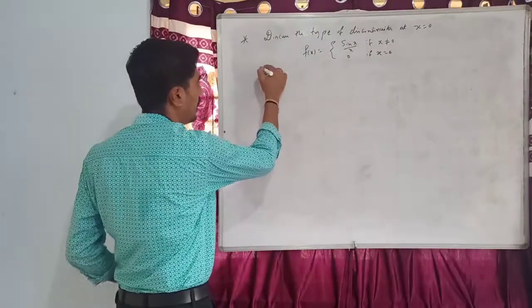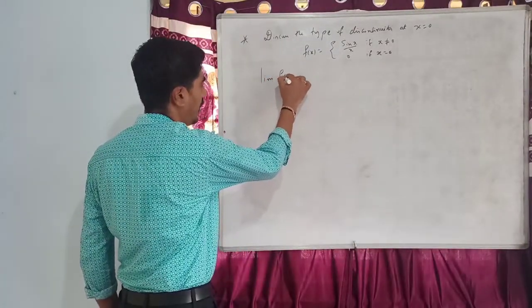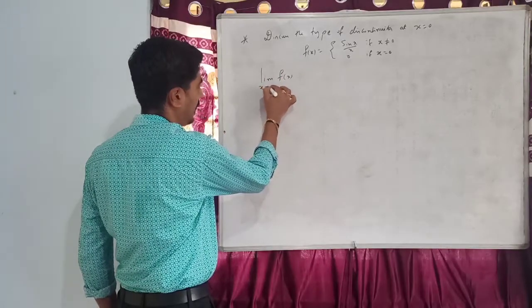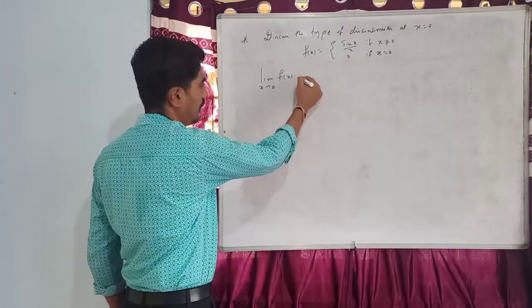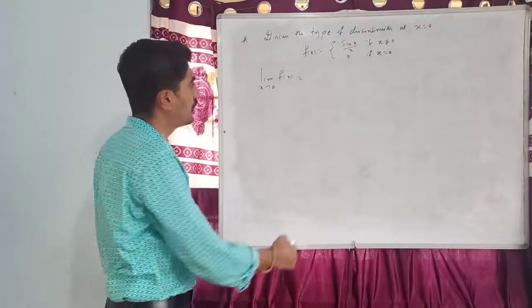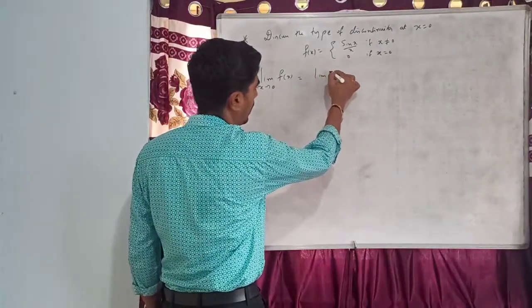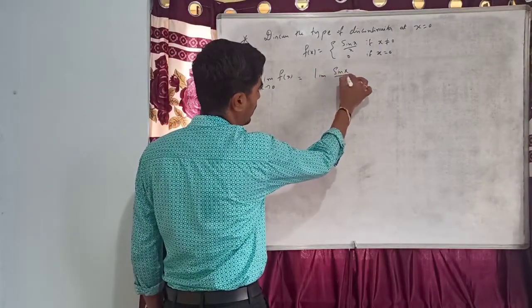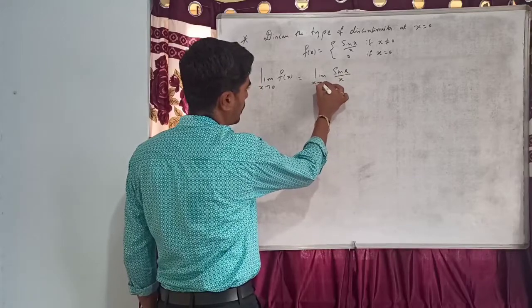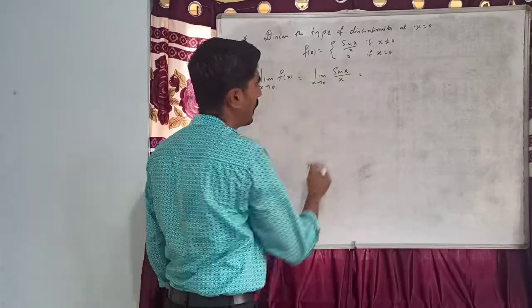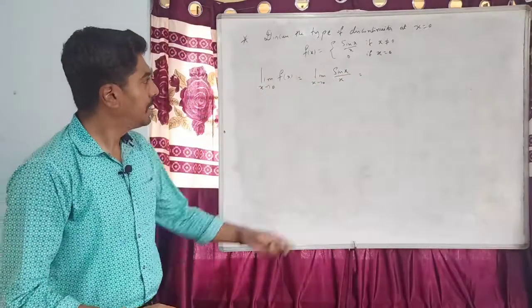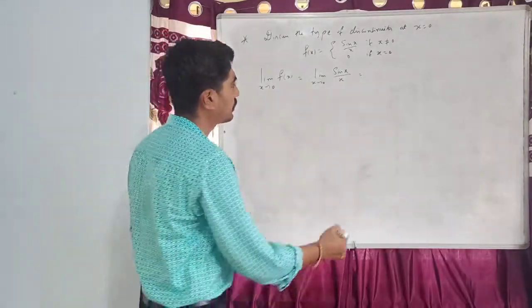First let me consider the limit of f of x as x tends to 0. This is equal to the limit of sin x by x as x tends to 0. We know that this is equal to 1.